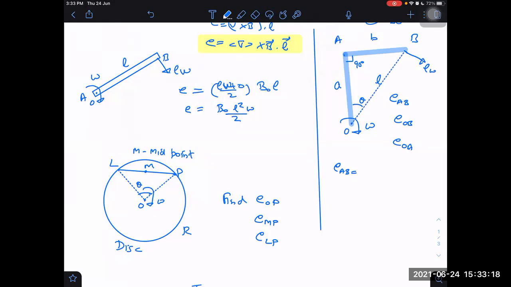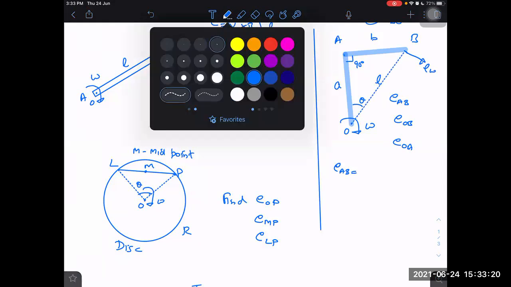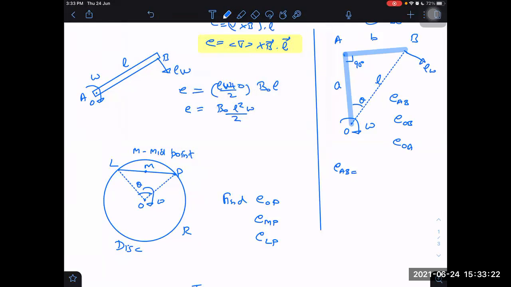Yes, so we can get L by Pythagoras theorem: root of A square plus B square. Now, also L cos theta is A, and this is theta, and the other angle here will be 90 minus theta this side. What is the component of L omega in this direction? L omega cos theta.